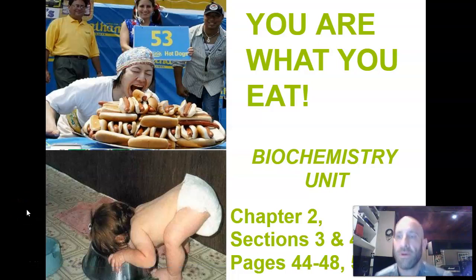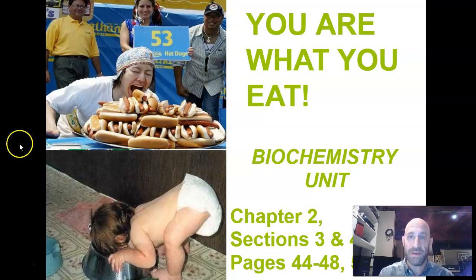Okay, we're going to start our next unit right now, which is going to be the biochem or macromolecule or biomolecule, whatever you want to say, it's that unit. So we just spent the last unit talking about atoms and why they form compounds and molecules. And now we're going to take it a step further and say, all right, well, how do we make these complex molecules that make up you and make up me, right? So we are made of molecules, and molecules are just covalently bonded atoms that stick together and have certain properties.